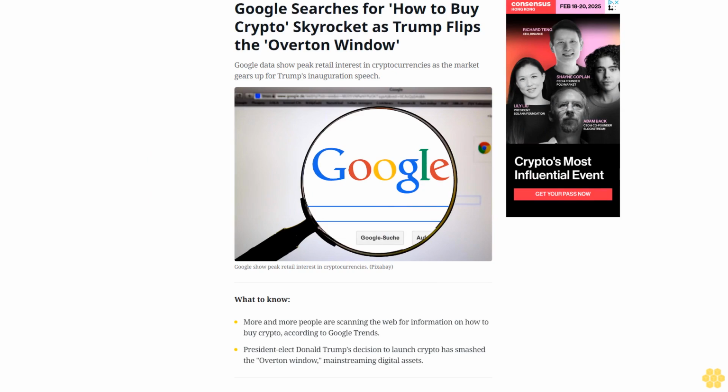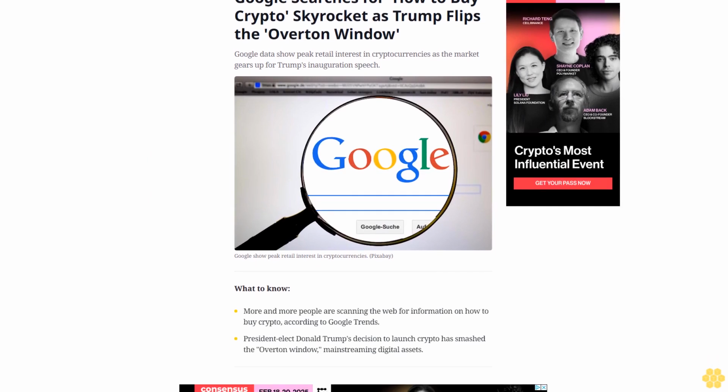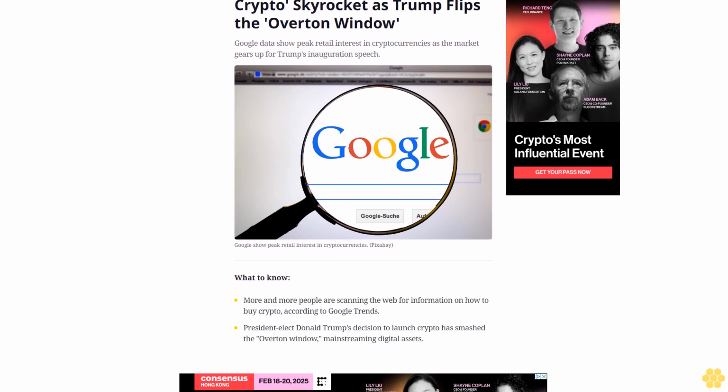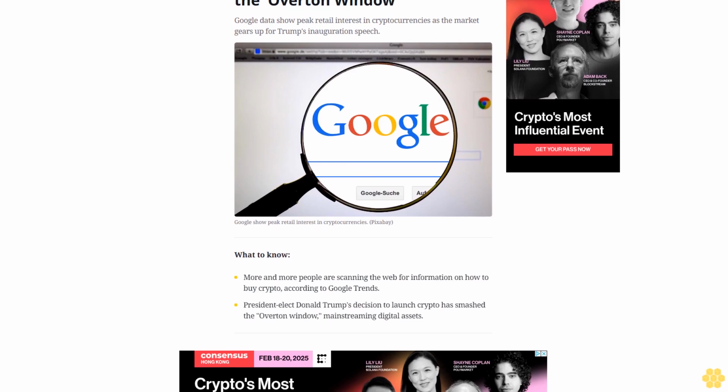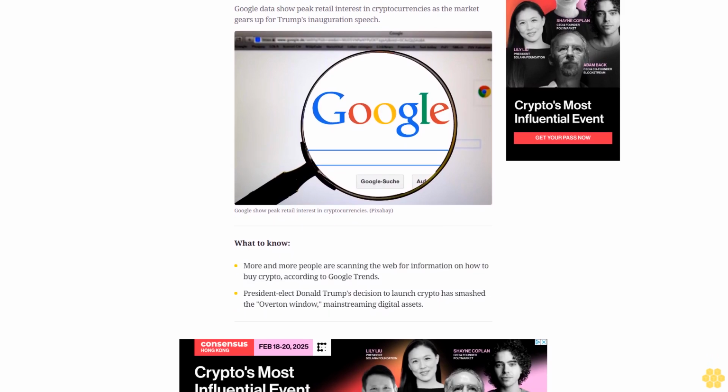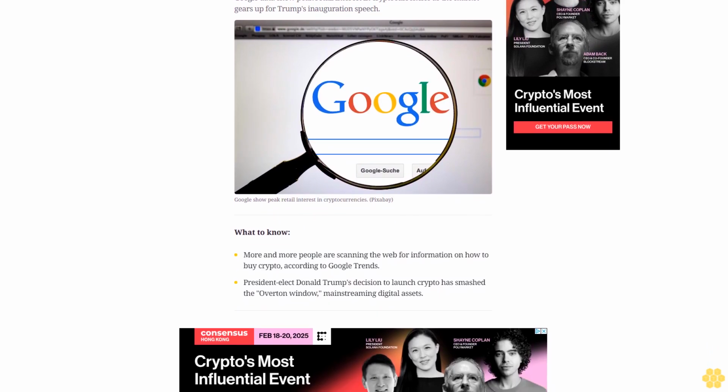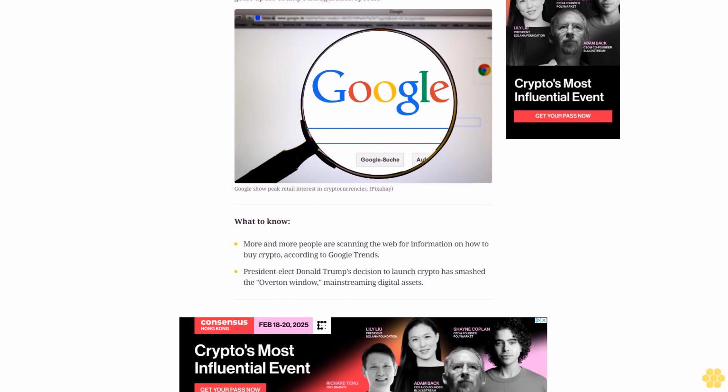Google searches for how to buy crypto skyrocket as Trump flips the Overton window. Google data show peak retail interest in cryptocurrencies as the market gears up for Trump's inauguration speech. By Omkar Godbole, edited by Aoyon Ashraf, January 20, 2025.